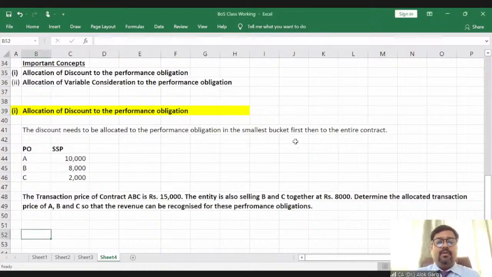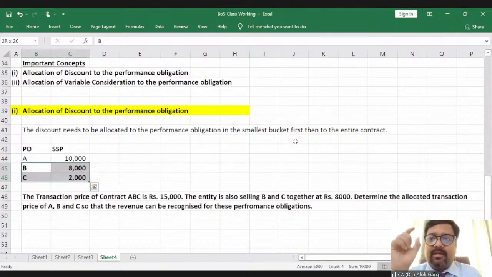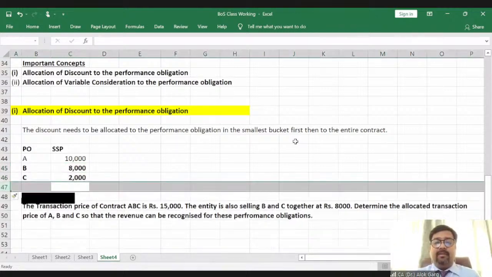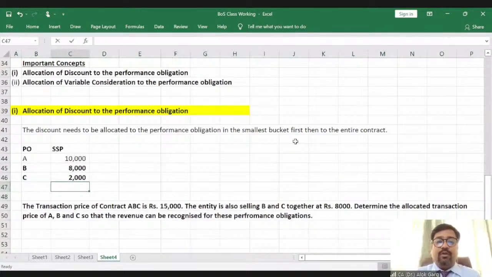My dear friends, first of all, if you see this particular example, what is the smallest bundle? The smallest bundle is B and C. The standalone selling price of B and C is 8,000 plus 2,000, which is 10,000. What is the total standalone selling price? The total standalone selling price is 20,000, right? And the contract price, the transaction price, is 15,000.